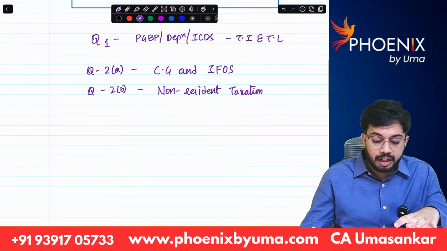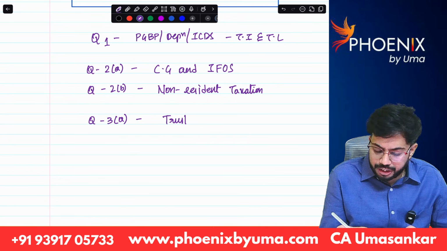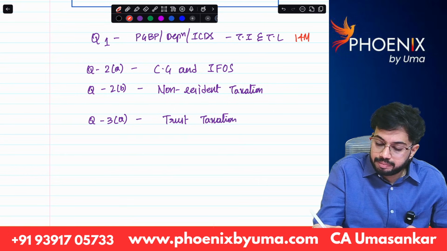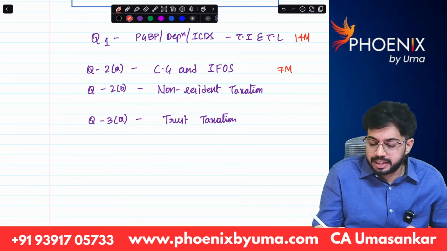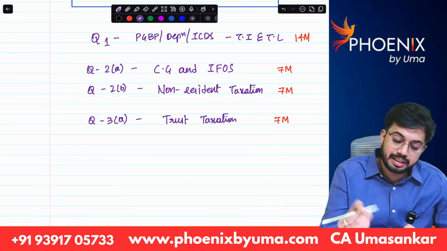Next, question number 3A, always question 3A is coming from trust taxation. 7 marks question. First one is 14 marks: capital gains and other sources 7 marks, NR taxation 7 marks. Trust taxation 7 marks.